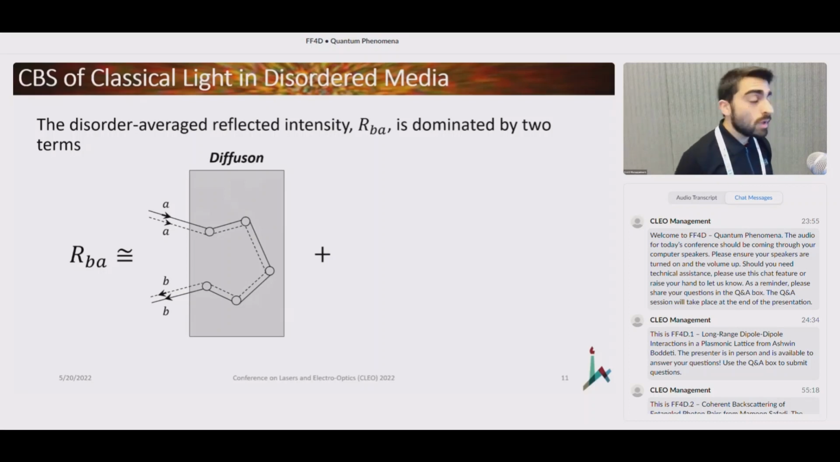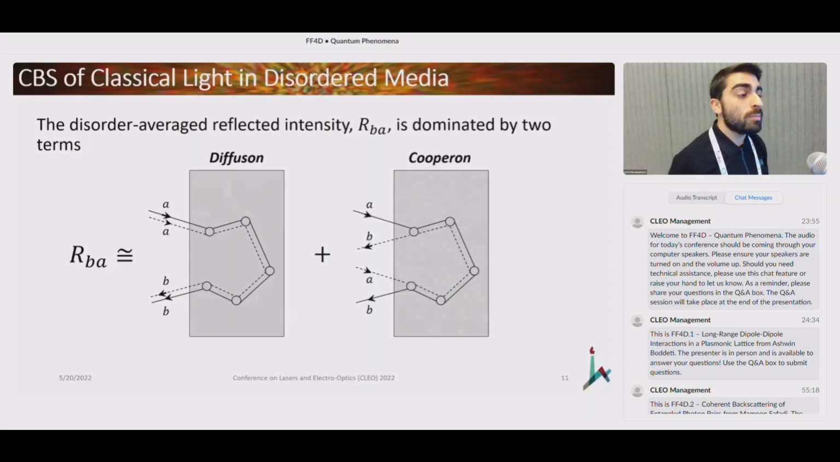And the second term, the term that is responsible for the coherent backscattering cone, is typically called the Cooperon, and it corresponds to all the path pairings of the field and its conjugate that travel through the same sequence of scatterers, but in a reversed manner.